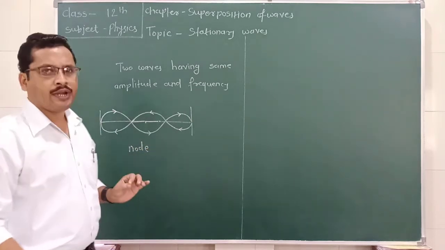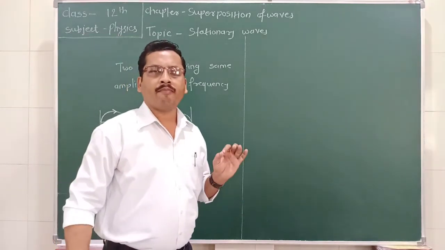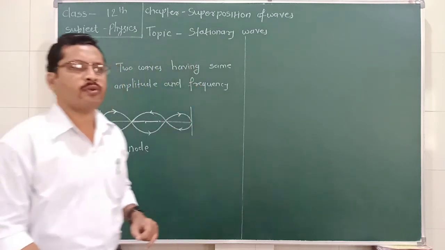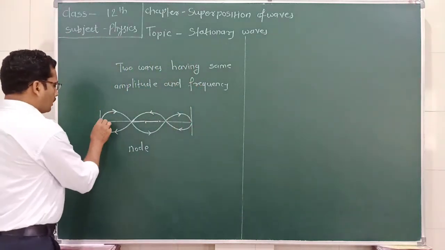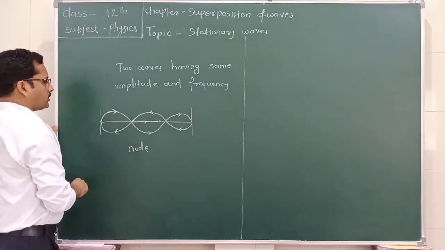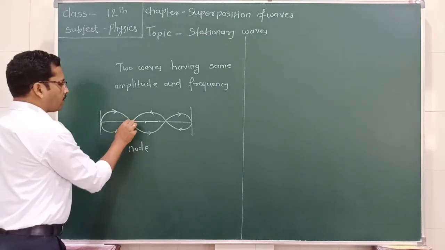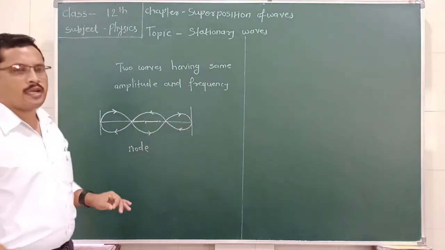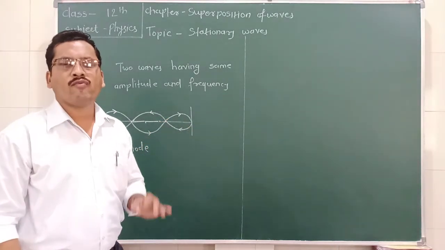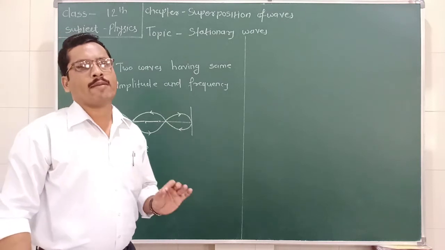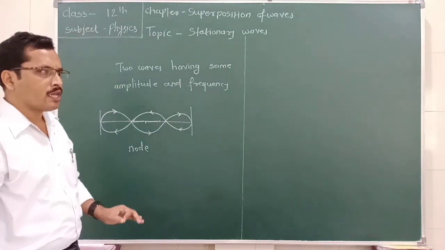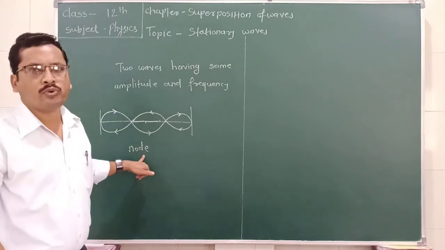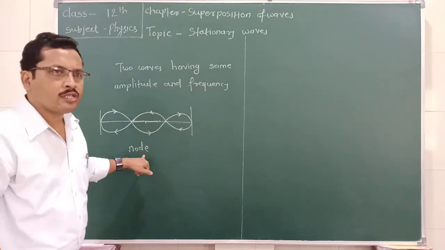A node is a point which vibrates with the minimum amplitude. The particles of this rigid support, the particles here, these particles vibrate with the minimum amplitude. Such points having minimum amplitude are known as the nodes. They are known as nodes.